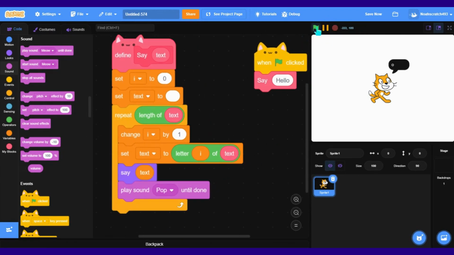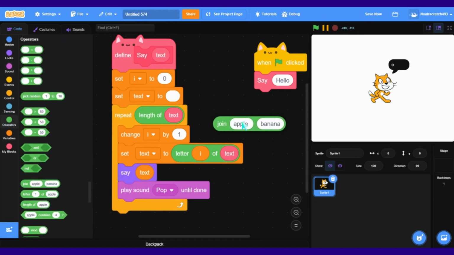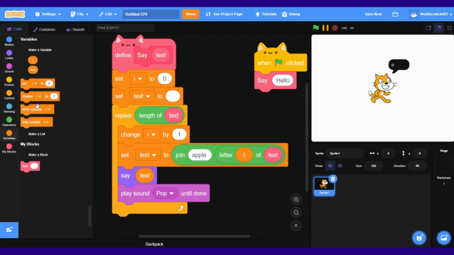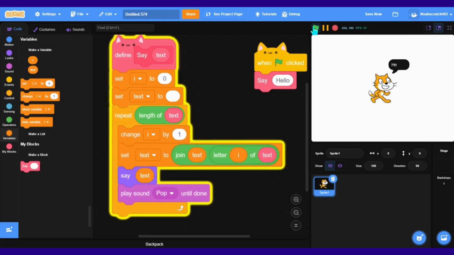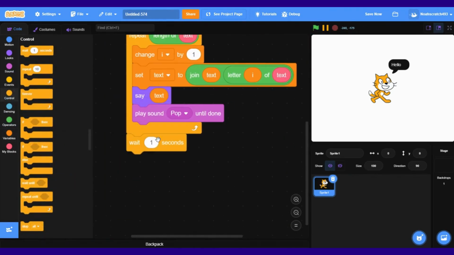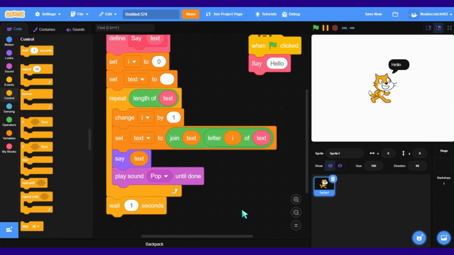But hang on, why is it not working? It's because we need a little drawing right here. Then we'll just add a text right here. Look, it's working. Why does it just run really fast and then you can't read it? It's just going to go to the next blocks.